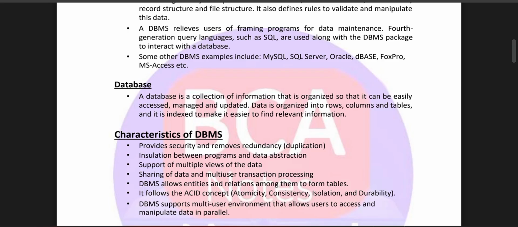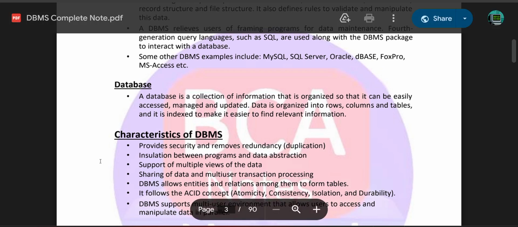the relevant information. Characteristics of DBMS: provide security and remove redundancy and duplication, insulation between the program and the data, abstraction, support multiple views of the data, sharing of the data, and multi-user transaction processing. DBMS allows the utility and the relation among them to form a table. It follows the ACID concept: atomicity, consistency, isolation, and durability.